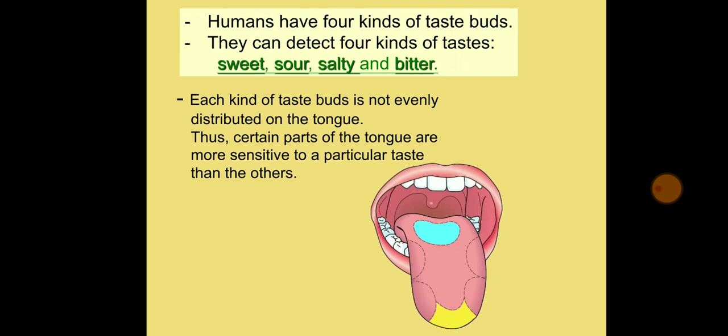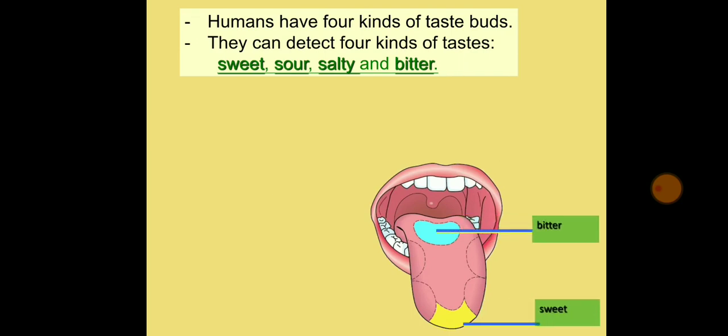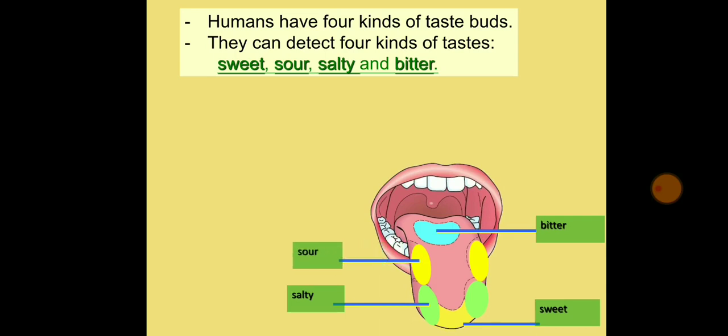Now in your tongue, not all areas have all the tastes. As you can see in the diagram, the bitter taste you can experience at the posterior part of your tongue. There your bitter taste follicles, your papillae, are there.